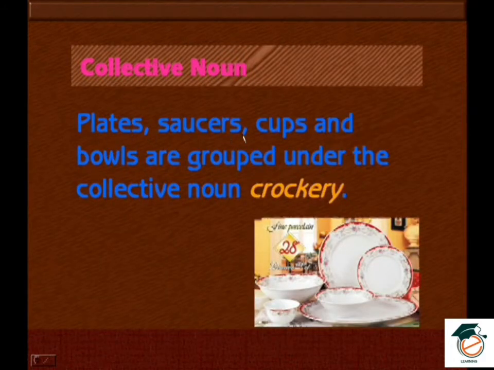Plates, saucers, cups and bowls are grouped under the collective noun crockery. So crockery, what is it? It may be plates, saucers, cups and bowls. So these put together is crockery. The word crockery means it may be plates, saucers, cups, bowls put together. It may be a combination of any of these. We call them crockery, that one unit. So that is the one group. Crockery group means there we have plates, saucers, cups, bowls, all this.